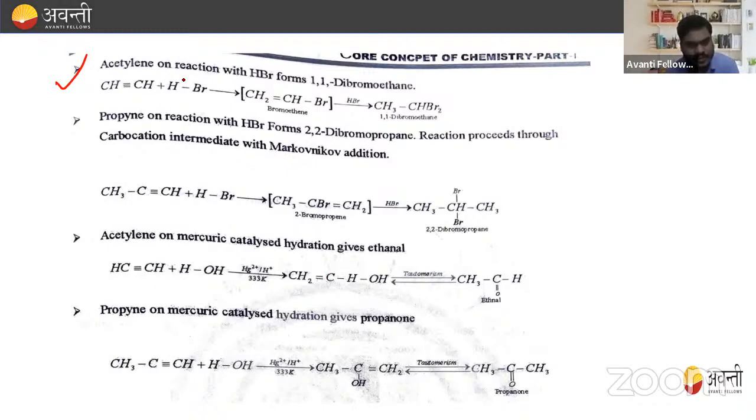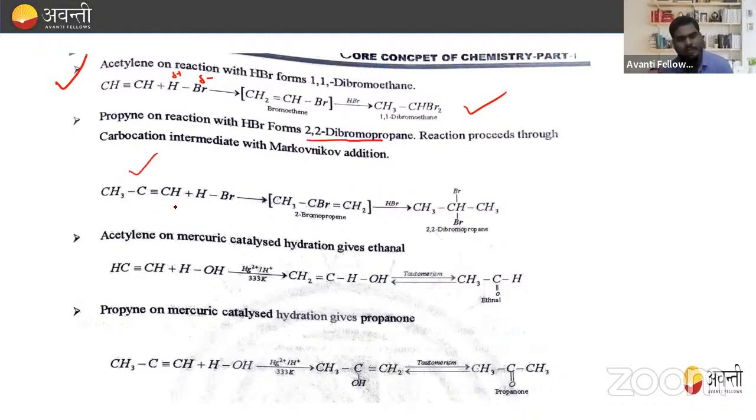How? For example, I'm considering this as the negative part and this as the positive part. So the negative part goes, and this will become CH2=CHBr. Again with HBr, that is CH3CHBr2, that is 1,1-dibromoethane. Done.